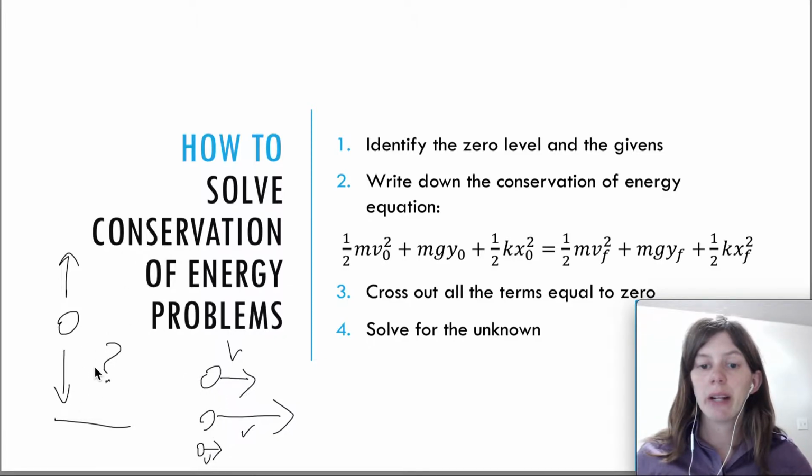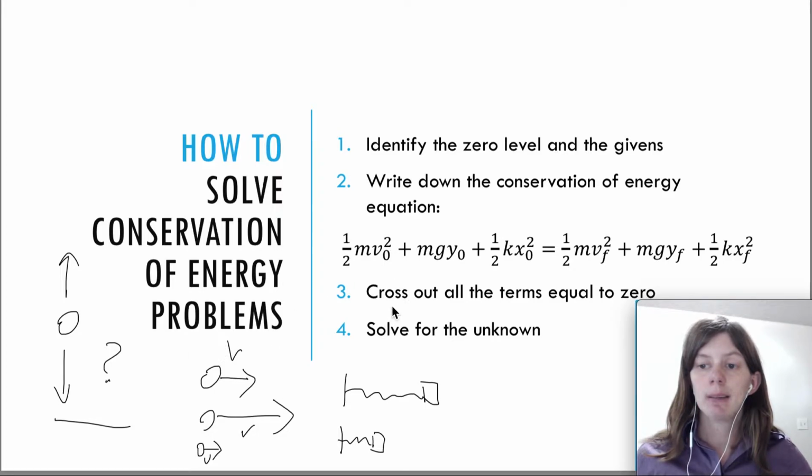So if you notice that the height is changing and/or the speed is changing and/or a spring is being stretched or compressed, then when at least two of these things are happening, you have a 99% chance this is going to be a conservation of energy problem, because it means that energy is being converted from one type to another. If your height is dropping, if you're losing potential energy, then you must be gaining another type of energy. So that's how you know that it's a conservation of energy problem.